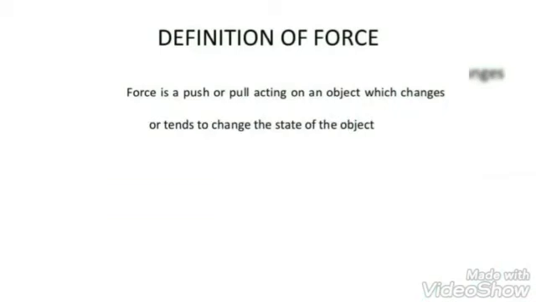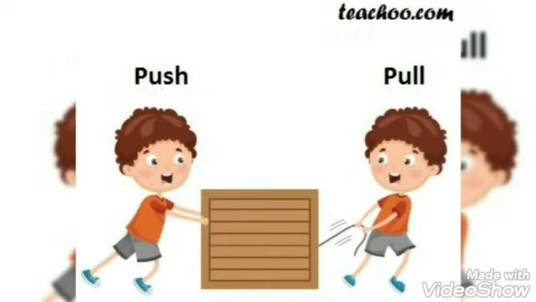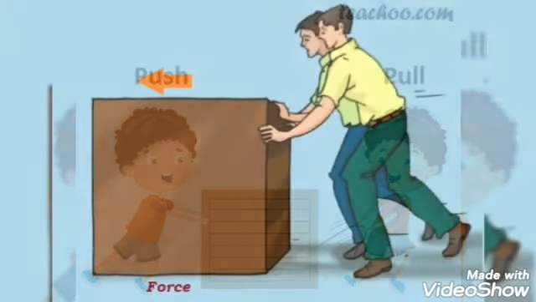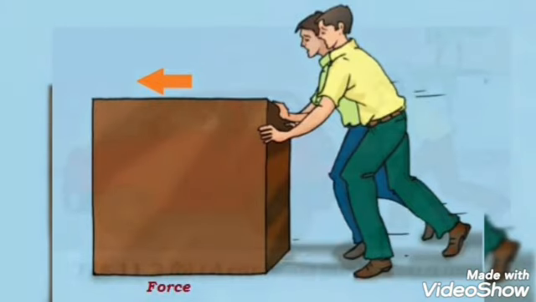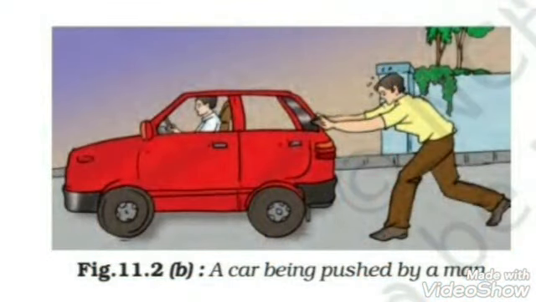Definition of force. Force is a push or pull acting on an object which changes or tends to change the state of the object. For example, a block pushed by two persons or a car being pushed.